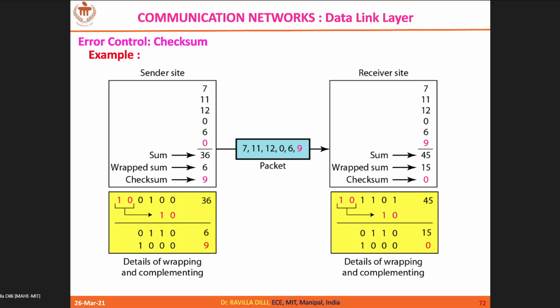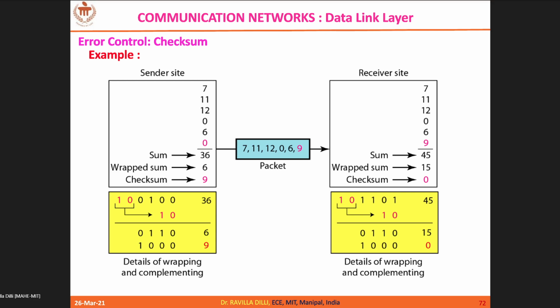How many bits you bring depends on how many bits represent your numbers. Here I am using 4 bits, so I brought 2 bits. If I use 5 bits to represent my numbers, then only 1 bit you should bring onto the LSB side to wrap. So this is the concept.